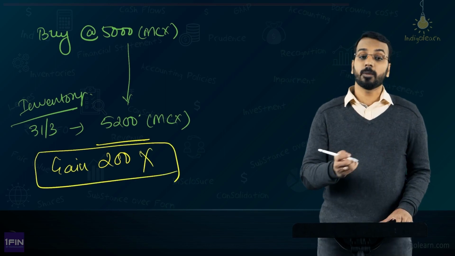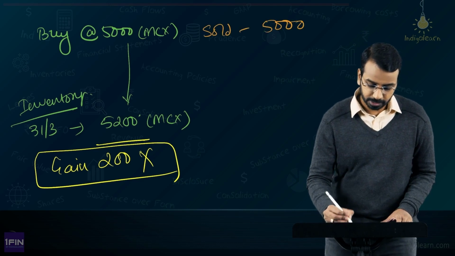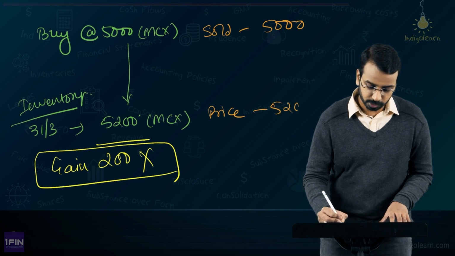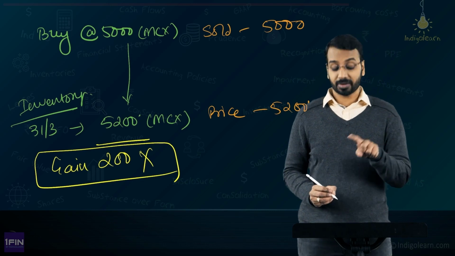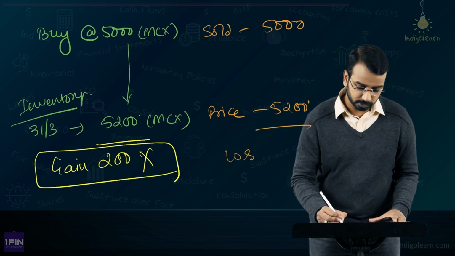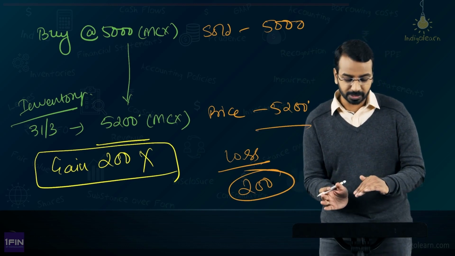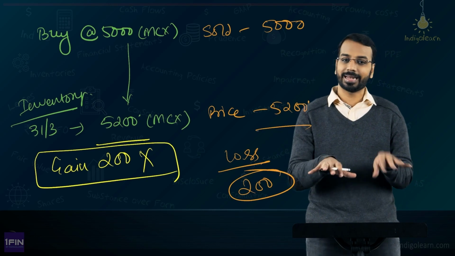But then, on the paper side, you sold at 5,000. Now, on 31st of March, the price is 5,200. It means you sold at 5,000 and on 31st of March it is 5,200. There is a loss of 200. I purposely removed the premium so that the understanding is slightly better.